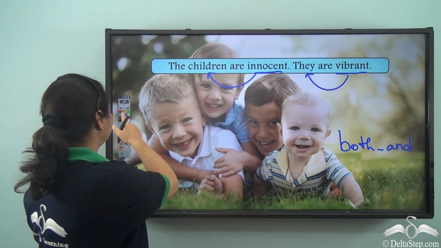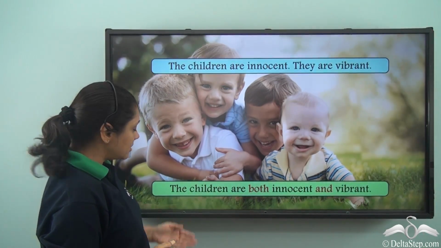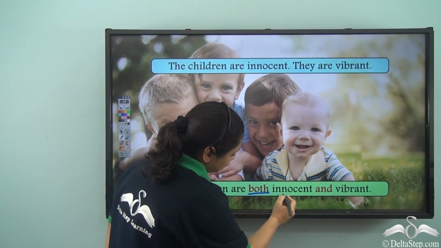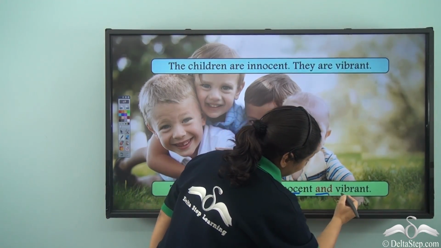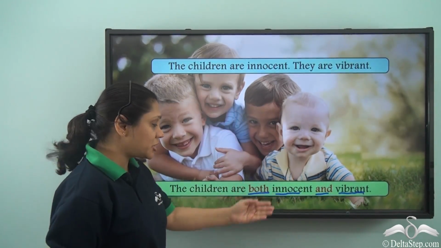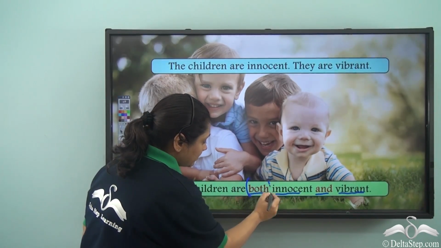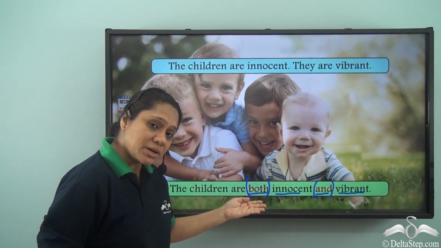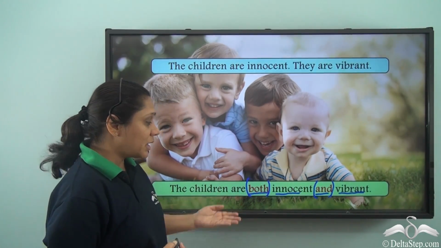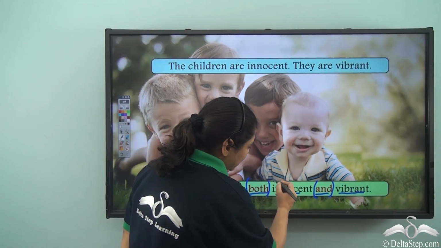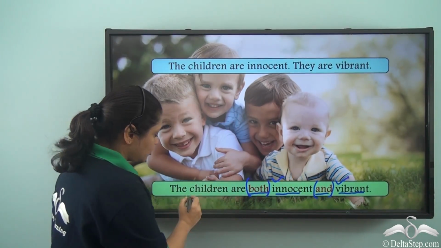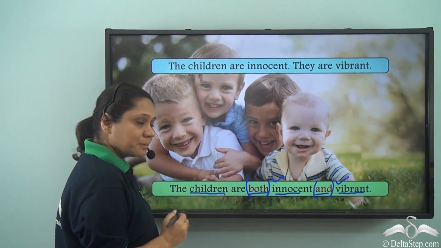Let us see. We will write, the children are both innocent and vibrant. So what is the conjunction here? Both and is a pair of conjunction that is used together. It says innocent, vibrant are equally important to describe the children.